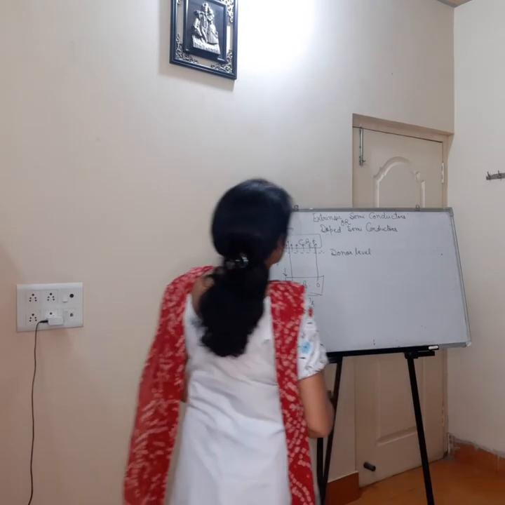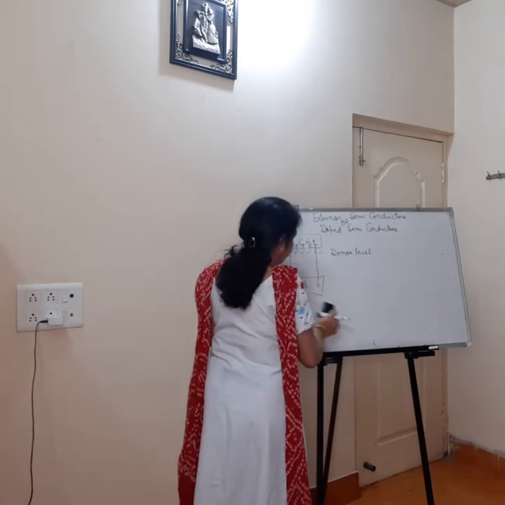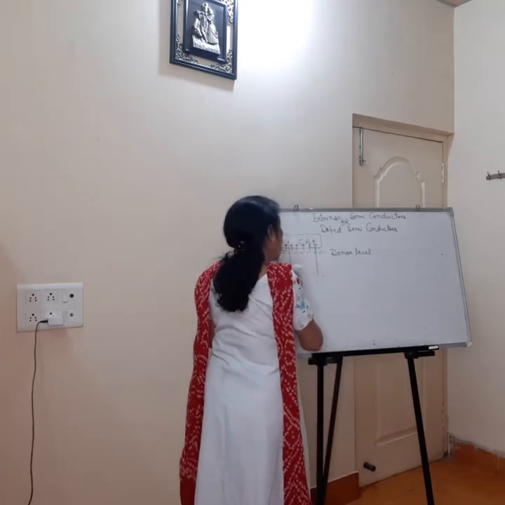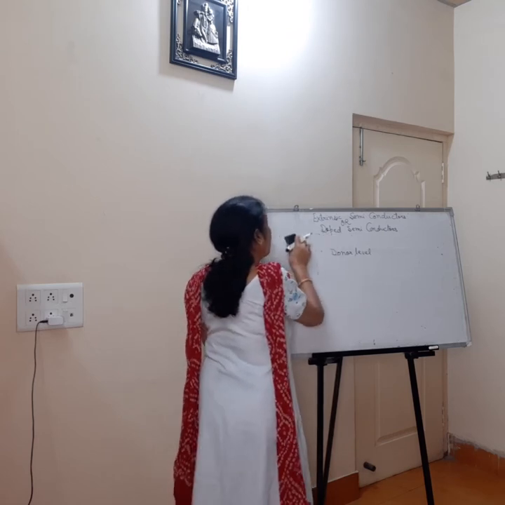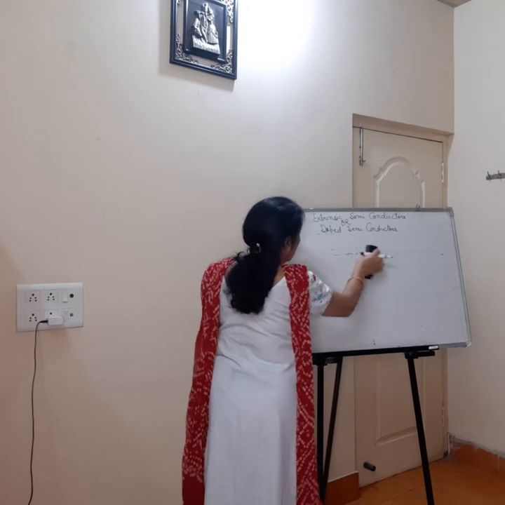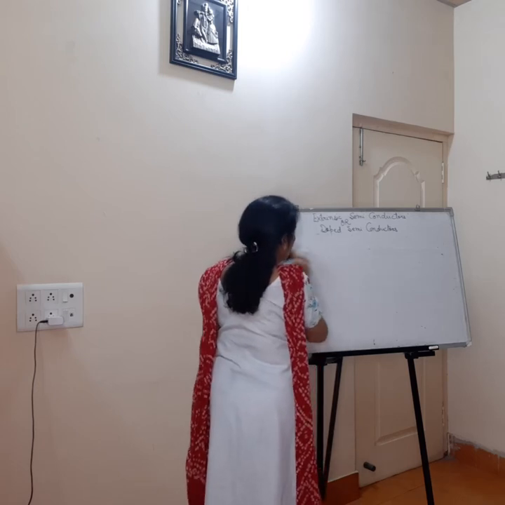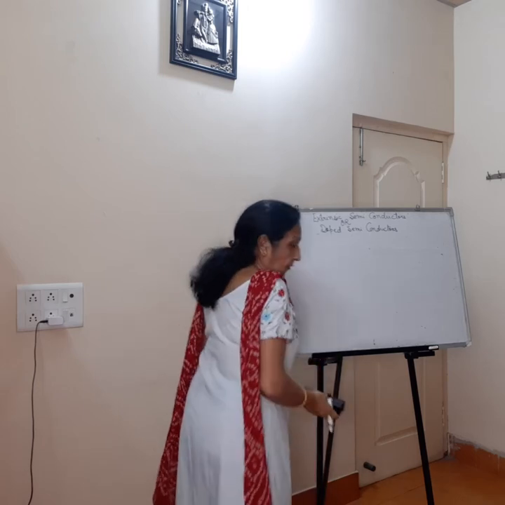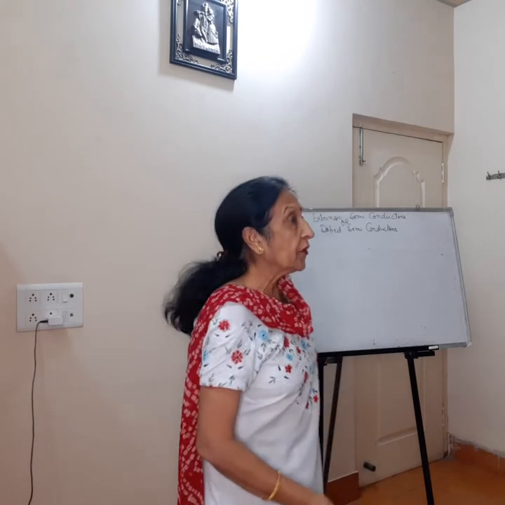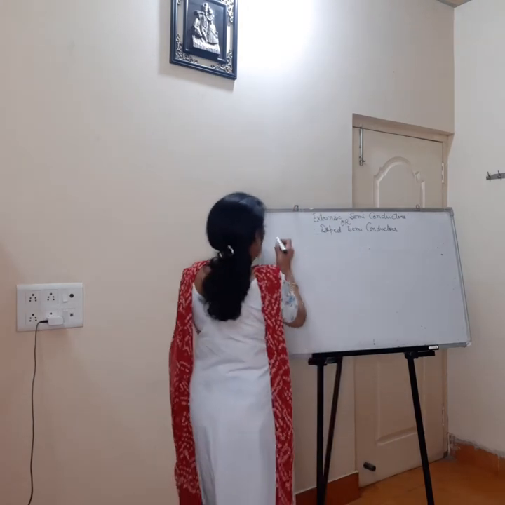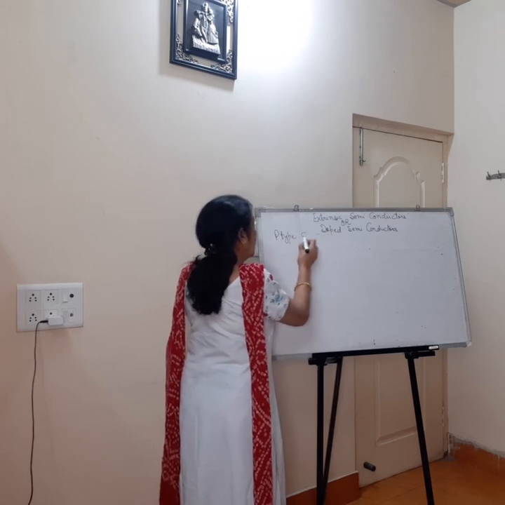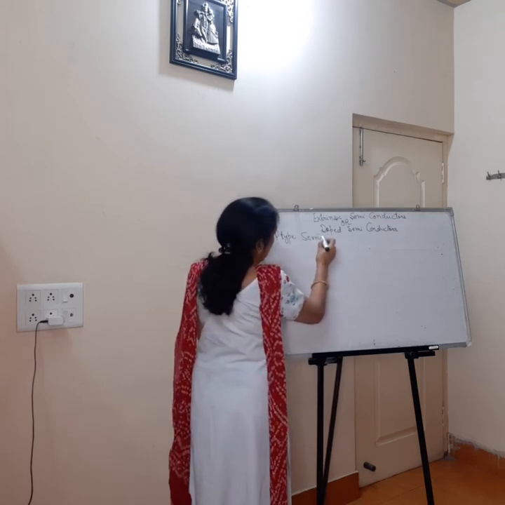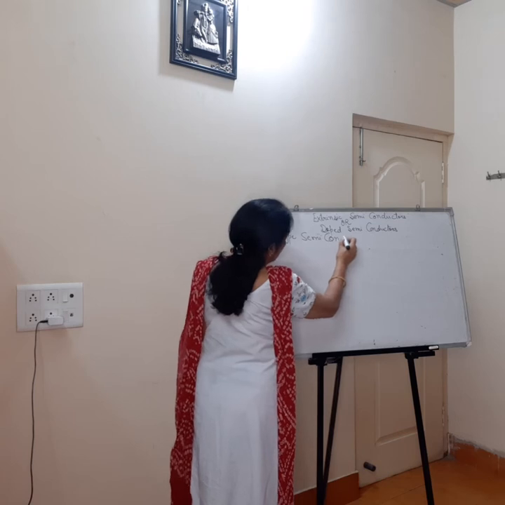Now we will discuss p-type semiconductor. P-type semiconductor is formed when a third group element is added. So इसमें हमें जो impurity add up करनी है वो third group element की करनी है.